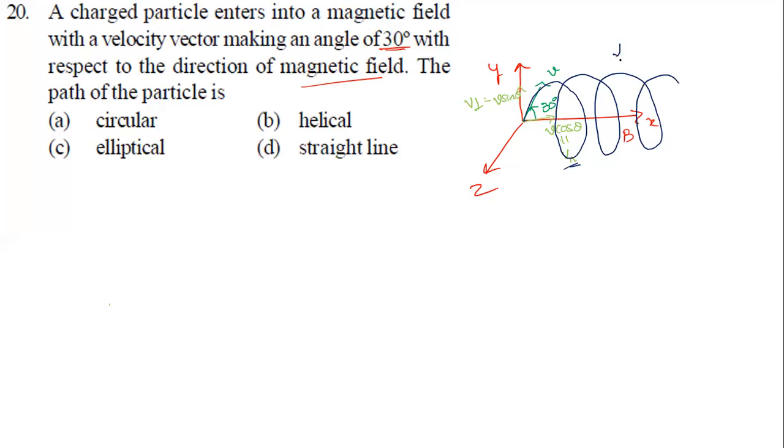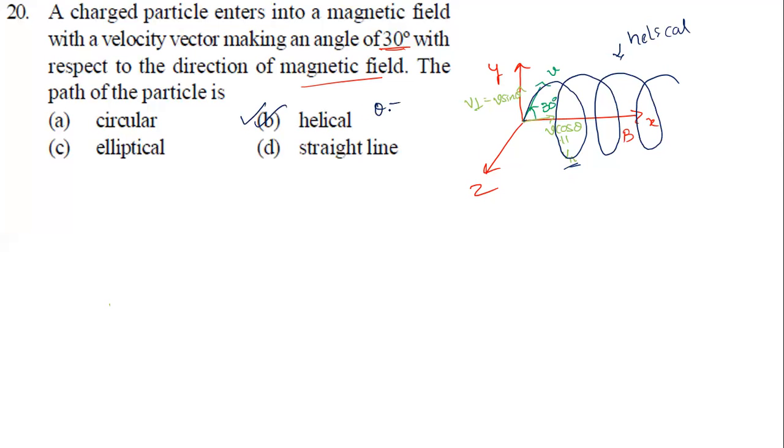So what shape is it? Helical shape. It is like a spring, because of both components. Okay, sir, what if there is no parallel component? It will become a circle. Okay, so what is the option?